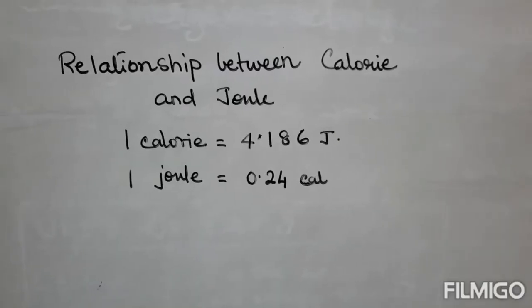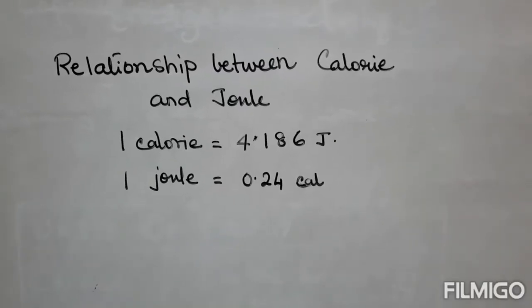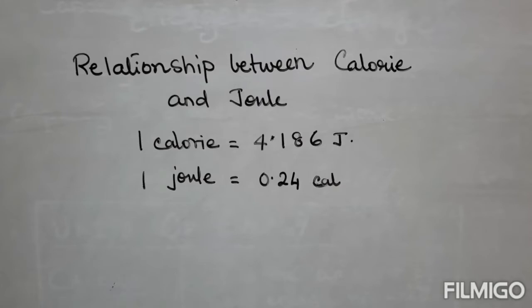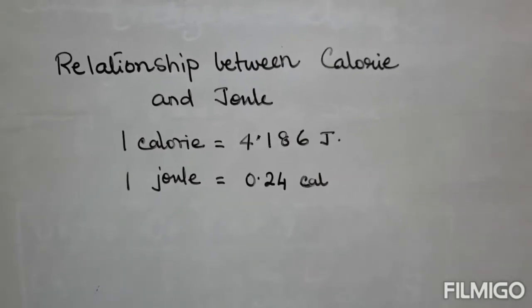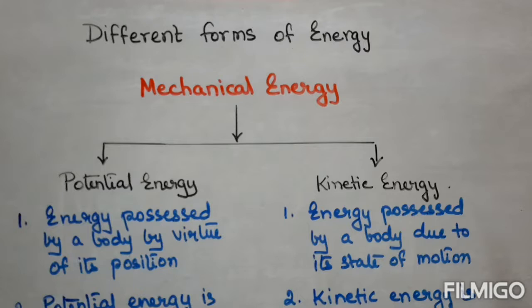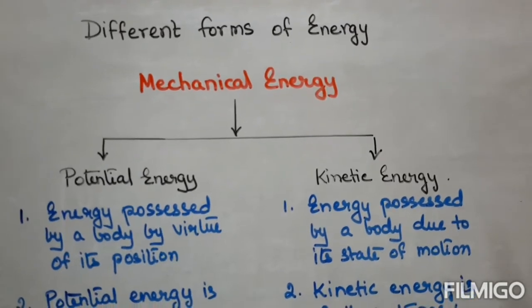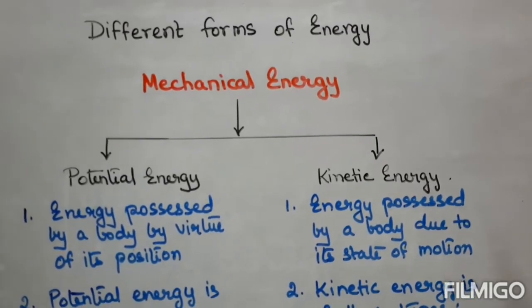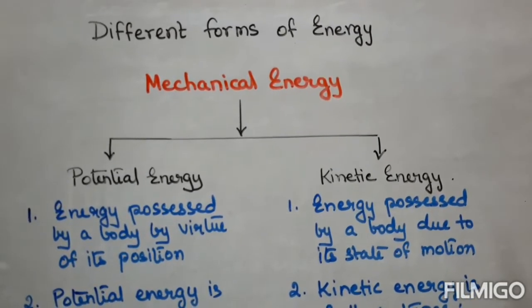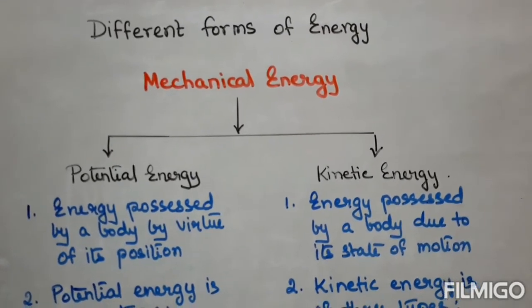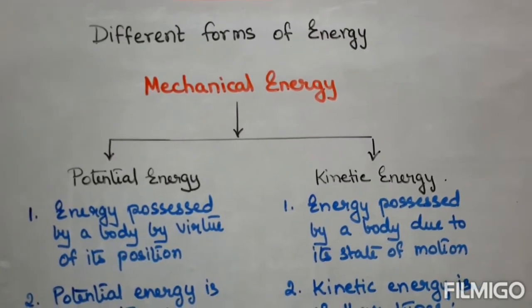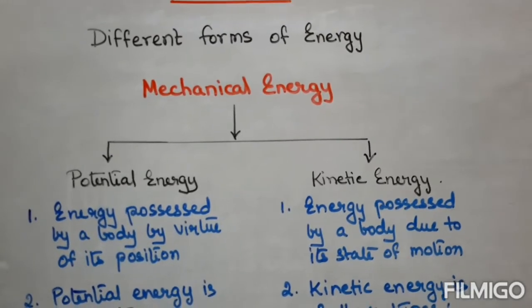Relationship between calorie and joule: 1 calorie is equal to 4.186 joule, whereas 1 joule is equal to 0.24 calorie. Different forms of energy. Energy exists in many different forms, and they are interchangeable, can be transferred from one form to the other.